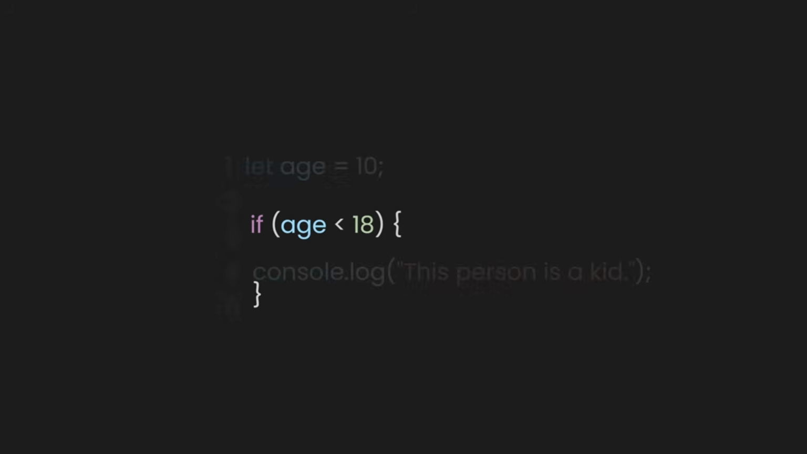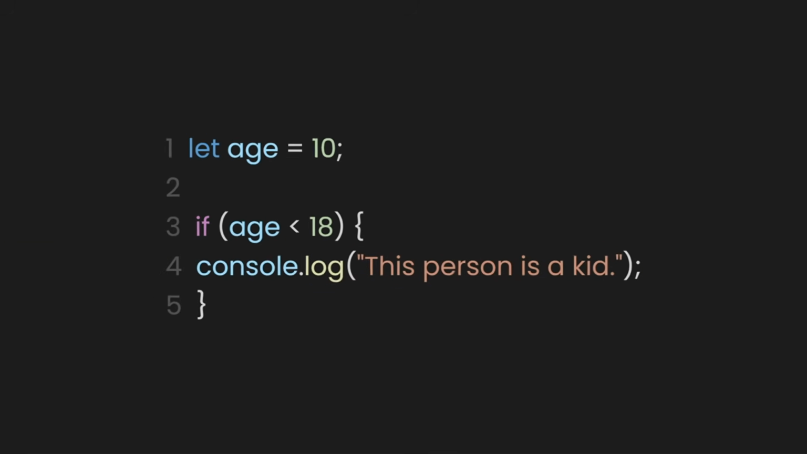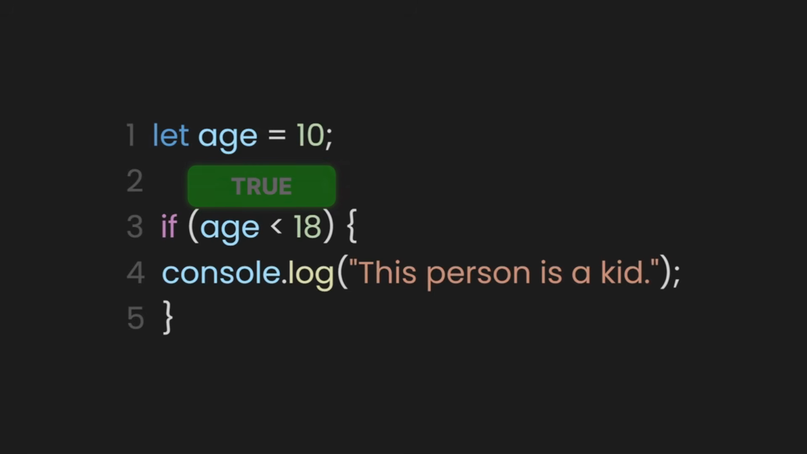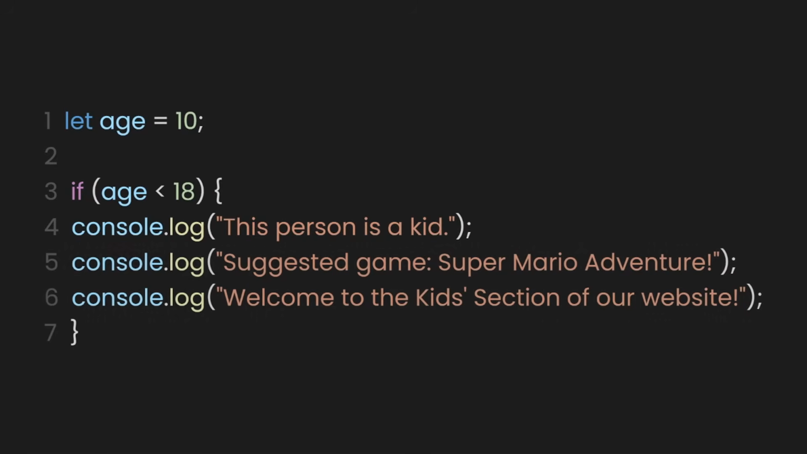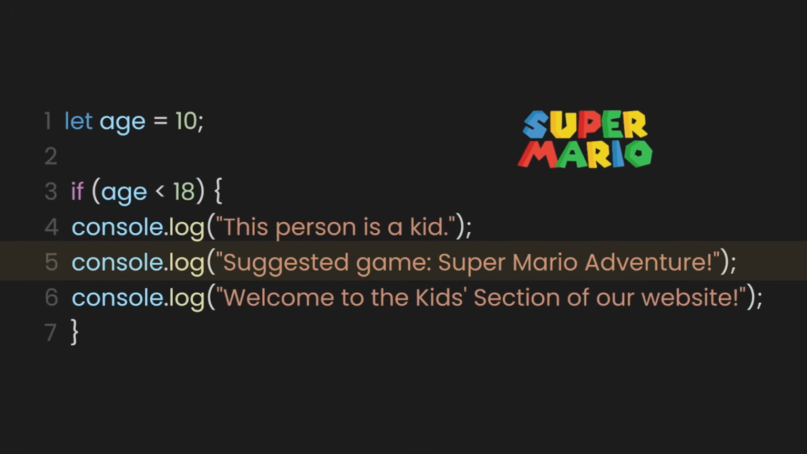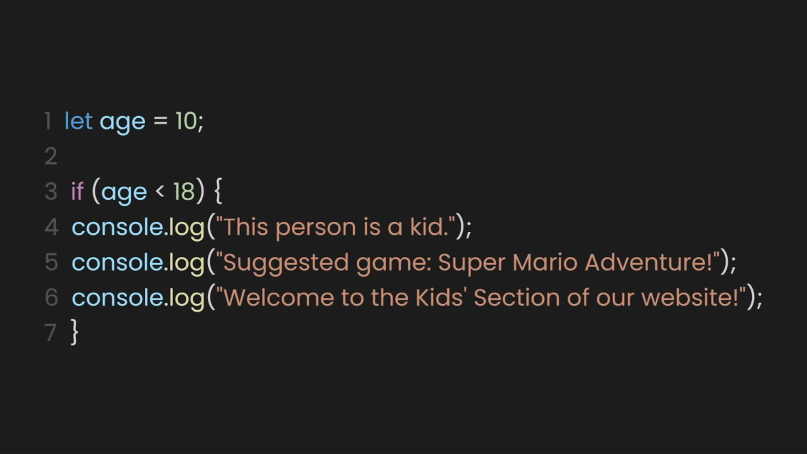Let's say we want to print to the console that a person is a kid if their age is below 18. Then let's check our console. We can see that the condition is true since 10 is less than 18. Of course, we can add more than just one line of code inside this block. For example, if the person's age is less than 18, we might want to do a few things. Say they're a kid, suggest a fun game for kids, and show a welcome message for the kids section of the website.